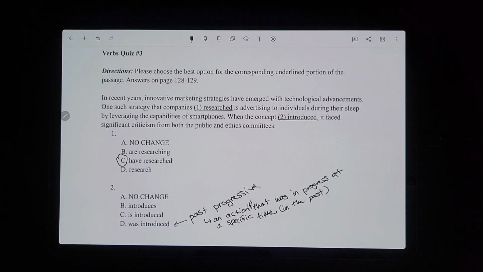So this is something called past progressive, and I wrote down here, you can add this to your notes if you'd like, that it's one action or more than one action that was in progress at a specific point in the past. So it is past tense, but a different kind of past tense where you're saying, here the concept was introduced at that specific time in the past. So that's why you're using past progressive and not just the regular simple past of introduced.